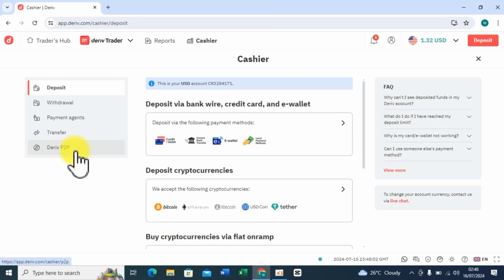why I may shift to mobile money transactions instead of P2P is probably because of the charges. And it's only that I'm lucky I got just two guys who are trustworthy that I could use. And actually, even if there are two, only one was active. Let me just go to Deriv P2P and I'll show you this guy.